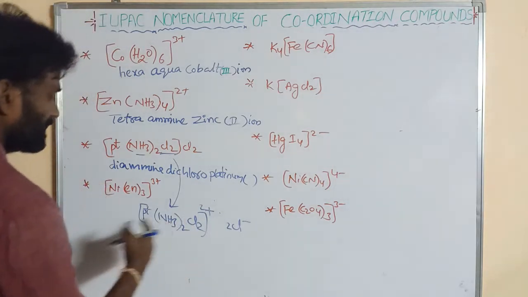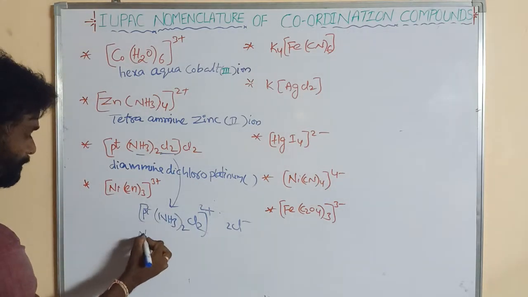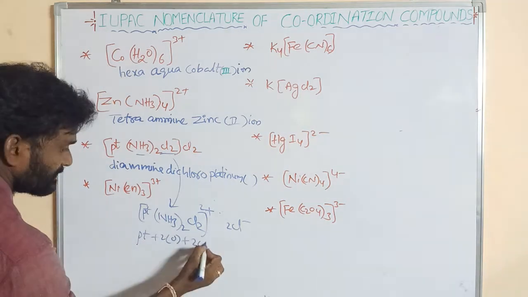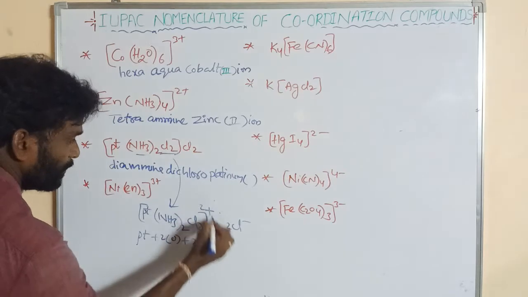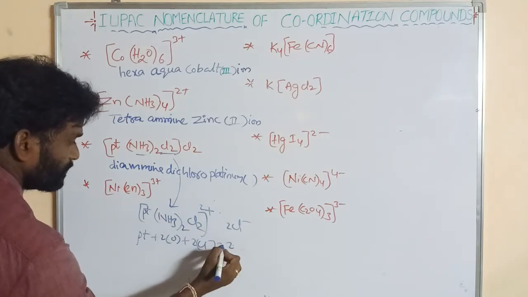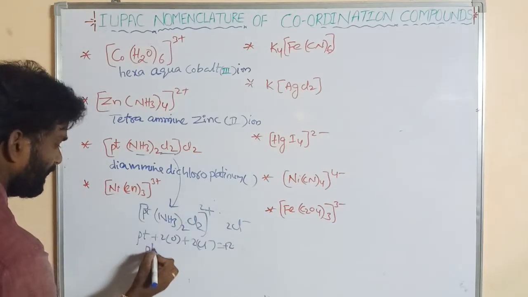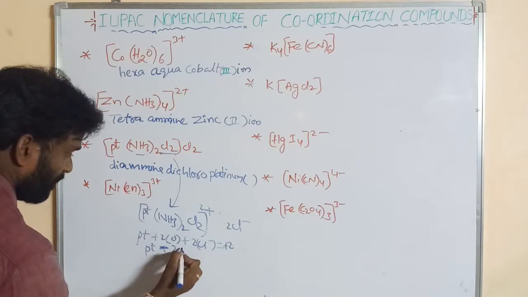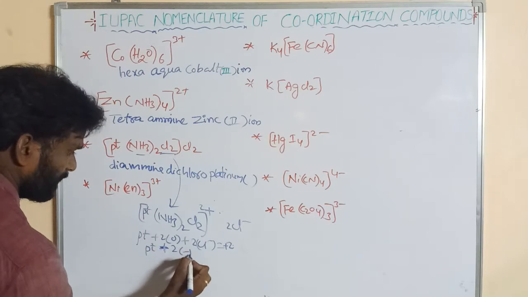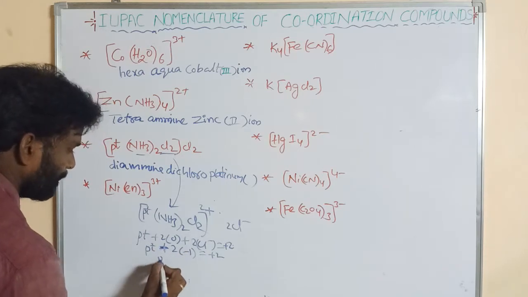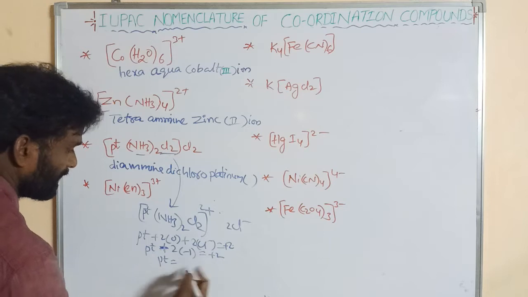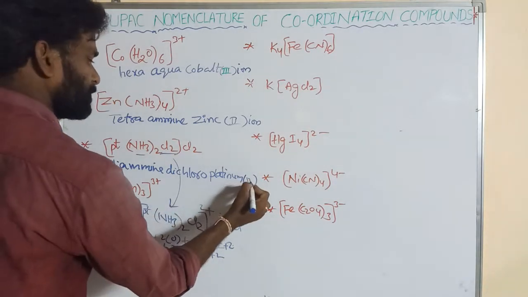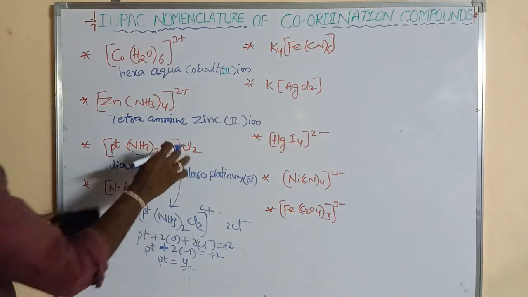If you calculate the oxidation state: Pt plus 2 into the neutral ligand 0, plus 2 into Cl minus, is equal to plus 2, right? So Pt plus 2 Cl minus, for chlorine how much? Minus 1, is equal to plus 2. So Pt, minus 2 goes to the right side, that is plus 4, right? So platinum plus 4. This is also calculated in this way.